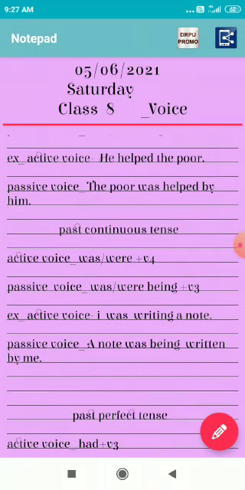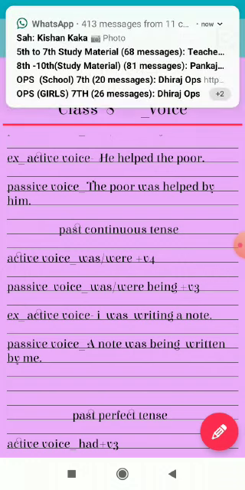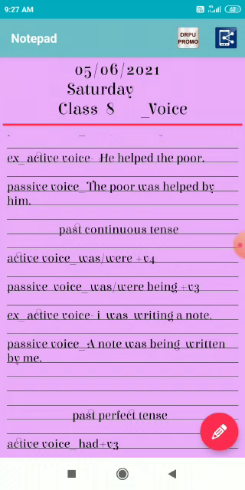Past continuous tense. If the active voice is in the past continuous tense, was, were, verb ing form, it will be converted into the passive voice in this way: was, were being, verb third form. Let's take an example. I was writing a note.